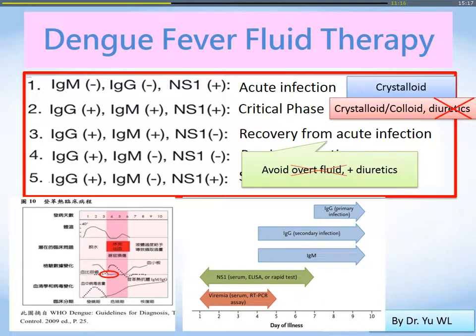So it's my personal experience that at the beginning, at the acute phase, for resuscitation, you can use crystalloid. But at the critical phase, you must consider crystalloid plus some colloid. And diuretics should be used very, very carefully because they may cause hypotension. Although at that time you can see pulmonary edema, you know, lung edema doesn't mean your intravascular volume is adequate. So you must be careful about that.